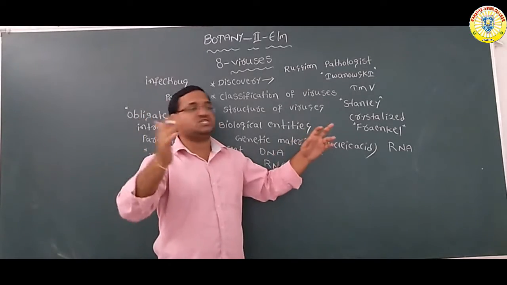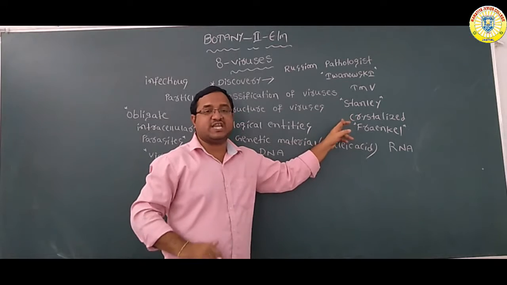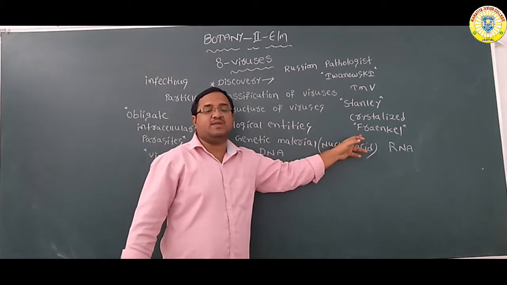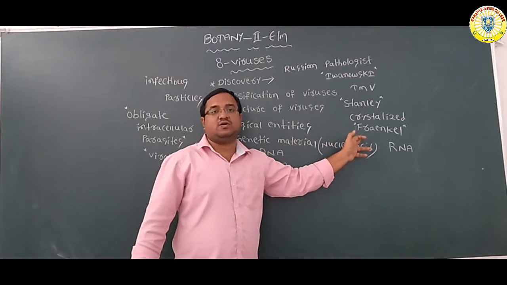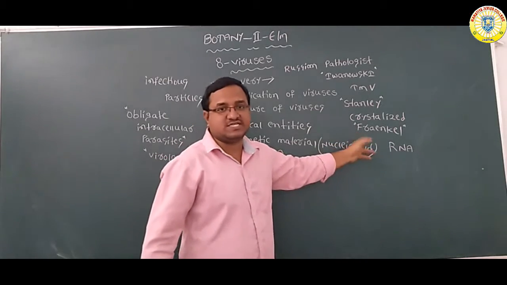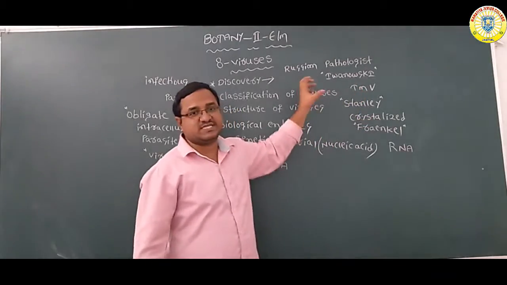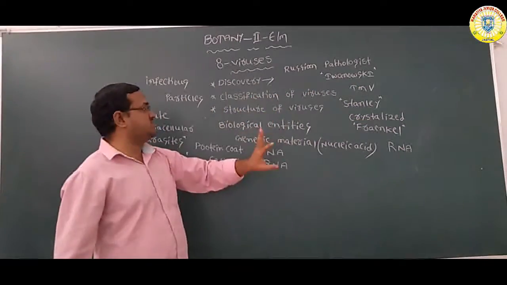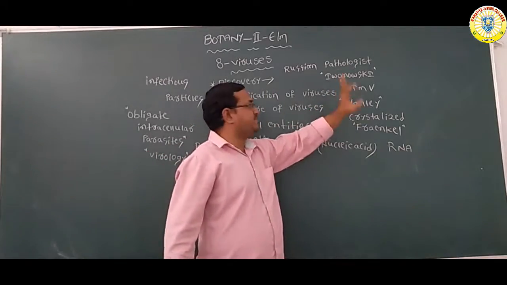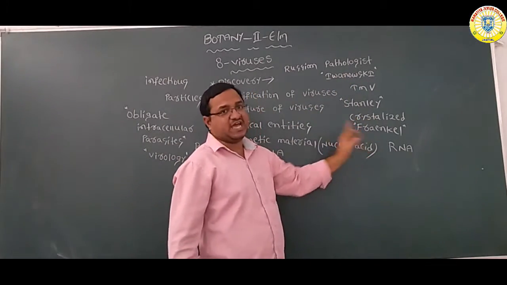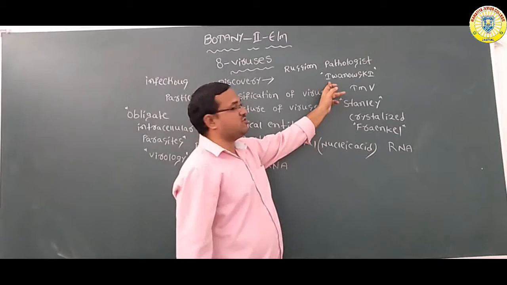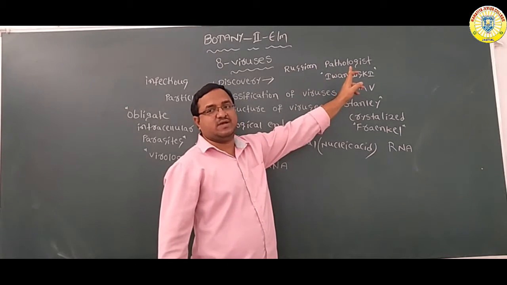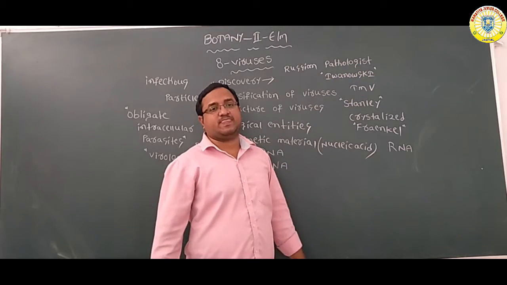Then another scientist, Stanley, crystallized the tobacco mosaic viral forms, and Frankel said that the genetic material of tobacco mosaic virus is RNA. So this is the discovery of the virus. We should remember the three names: Ivanovsky, Stanley, Frankel. Mainly you should remember Ivanovsky. He is a Russian pathologist. Pathology means the study of diseases.